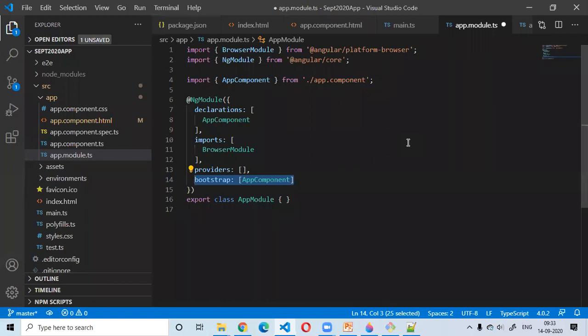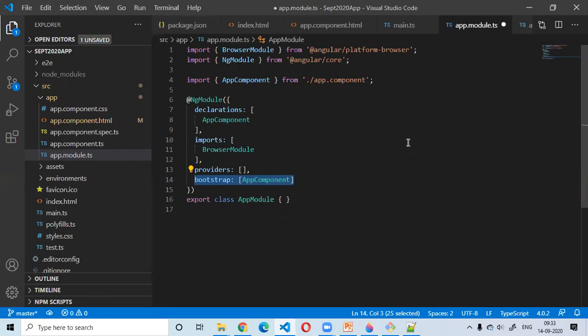As I said, my Angular application needs to have at least one module, the root Angular module, right? Because my module is directly not going to display anything in the web page. Displaying anything in my web page is the work of the component, right? So there needs to be the root component of my application. Which is the root component of my application?